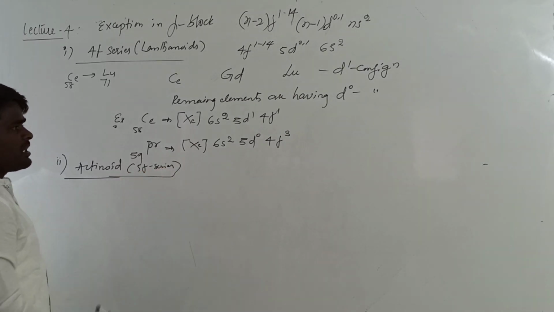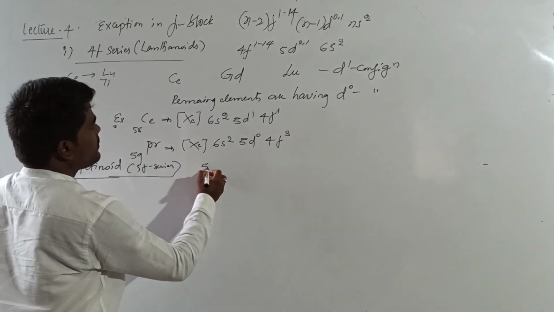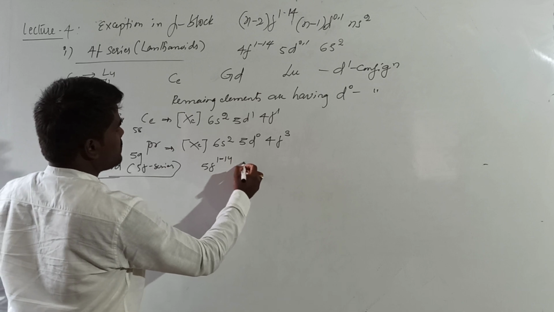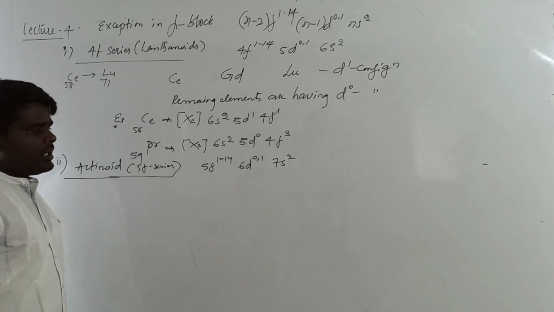When it comes to the actinides, we call them the 5f series. What is the general electronic configuration of this 5f series? Right? It will be 5f1 to 14, 6d0 or 1, 7s2. Alright?